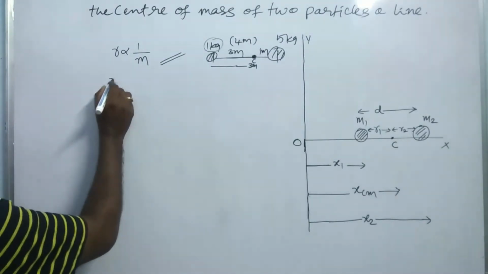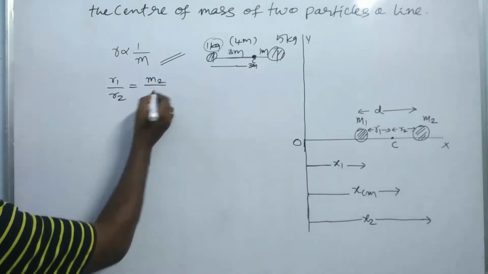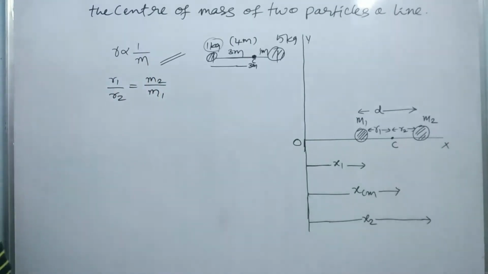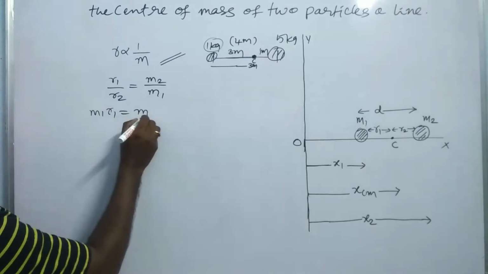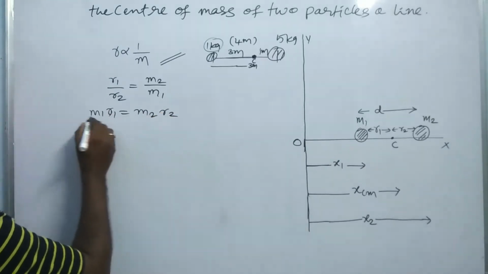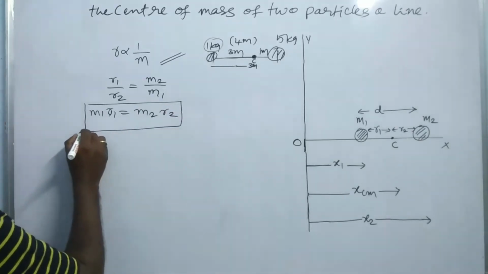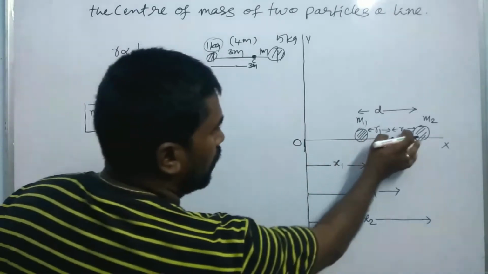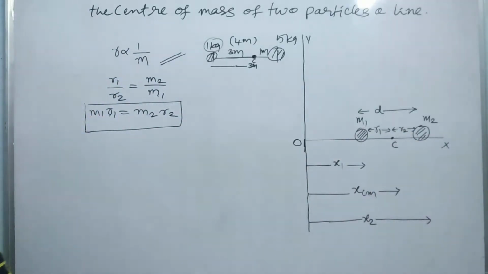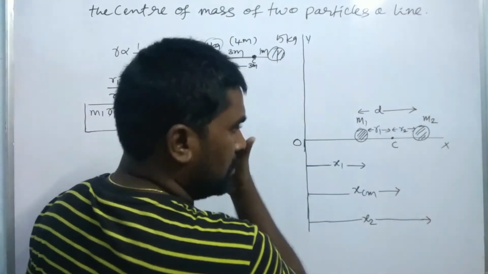From this we can write that R1 by R2 is equal to M2 by M1, because they are inversely proportional. From this we can write that M1 R1 is equal to M2 R2. M1 R1 is equal to M2 R2. So from this we can write that R1 and R2 are the distances of the massive particles from the center of mass. Right? So from this figure we have to write